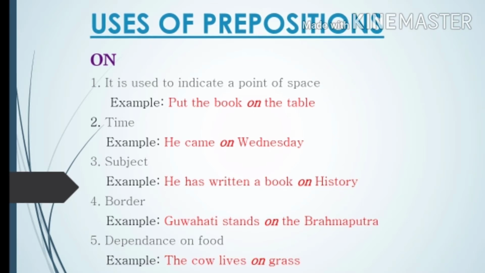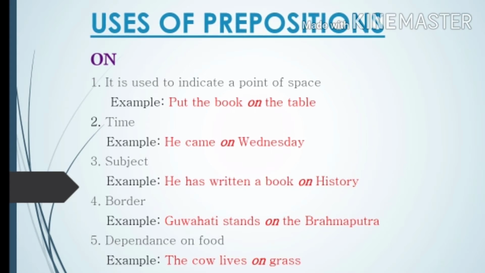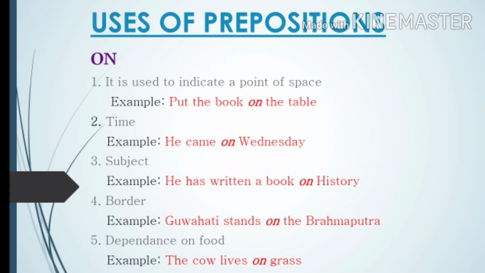So I would just like to make one point clear to you. Like in case of time, we get confused with in and on. In case of days and dates, we use on. He came on Wednesday. He came on the 16th of this month.